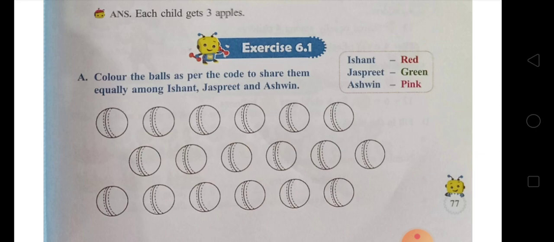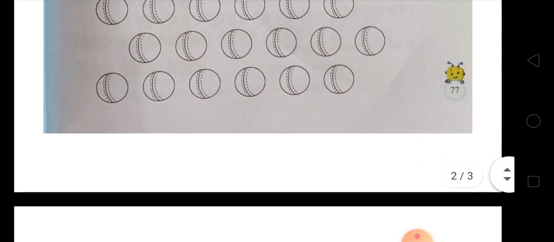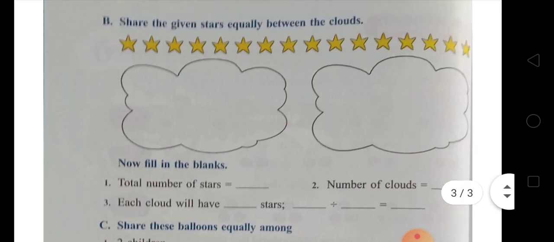Have you understood this question or not? Tell me. Okay. That's our next topic. The next question is, you have to share the given stars equally between the clouds.